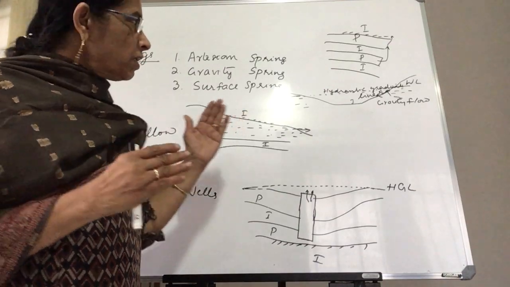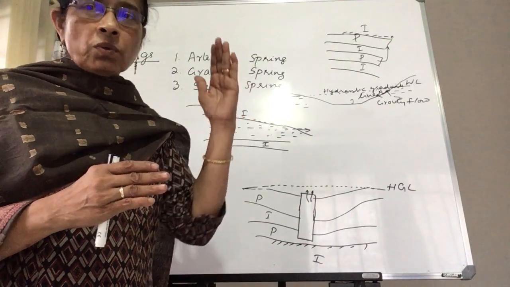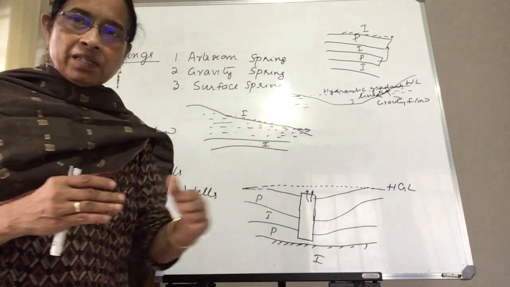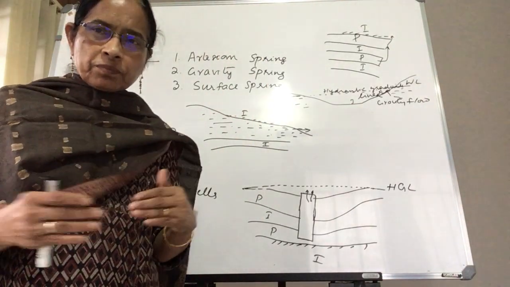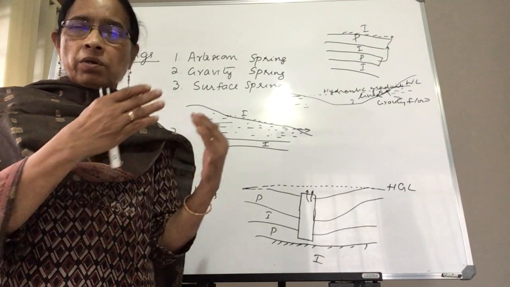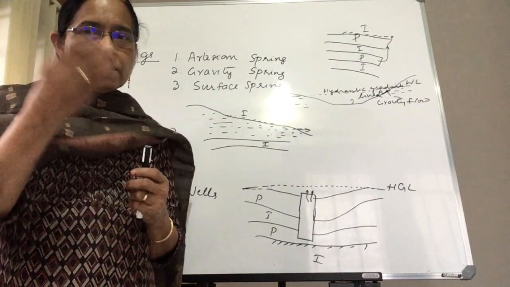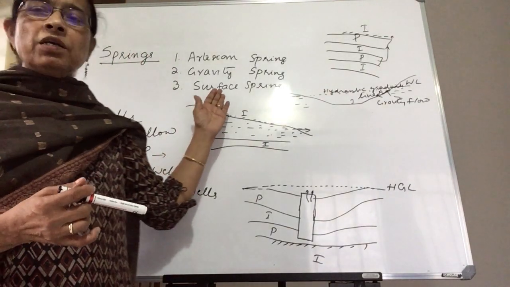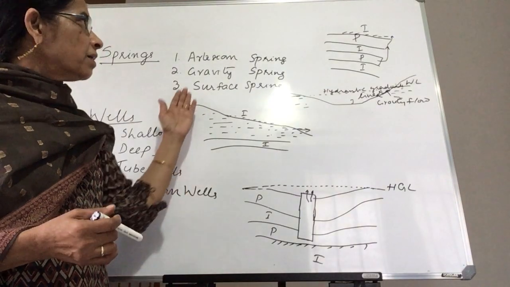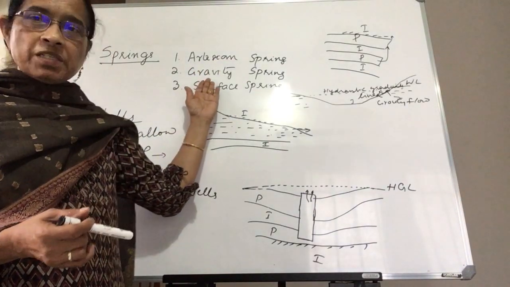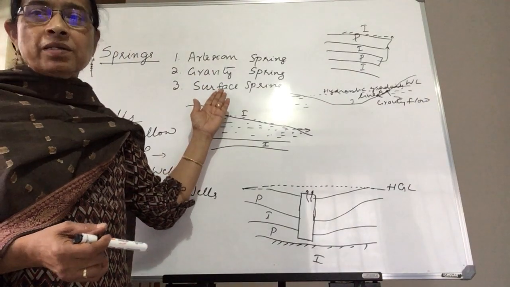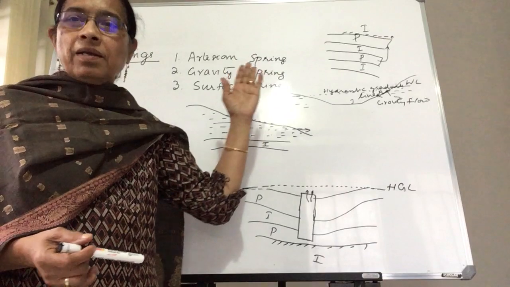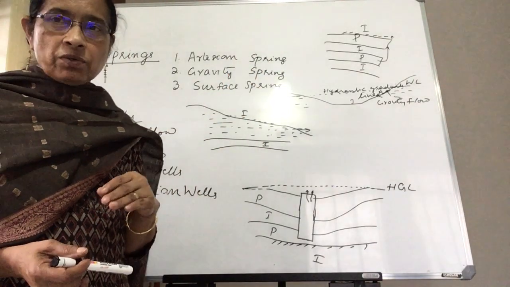Now, can you classify what type of spring you can watch in the Idukki district or in our Western Ghats? For example, in Munnar or in Idukki district, you can see so many waterfalls. Even though it is a spring, you cannot say that it is an artesian spring. Sometimes it may be a gravity spring, or usually it is a surface spring, and very rarely you can see an artesian spring there.